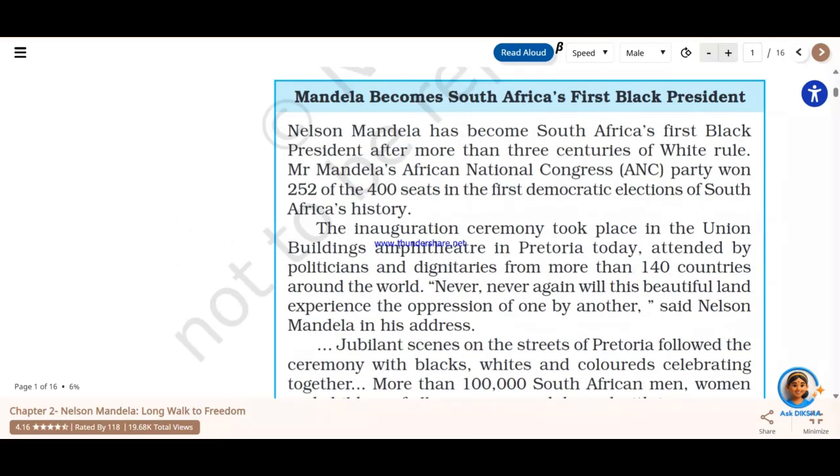Next, there is a brief description of the inauguration ceremony which took place in the amphitheater in Pretoria, where leaders of 140 countries came to witness it. There Nelson Mandela quoted a very important statement, which became world famous: "Never again will this beautiful land experience the oppression of one by another."